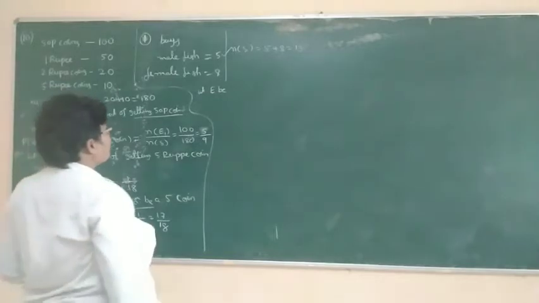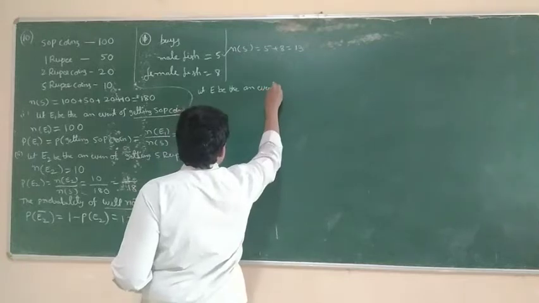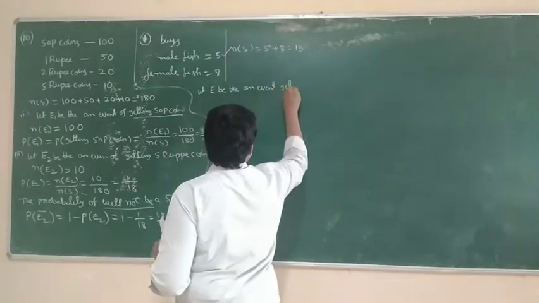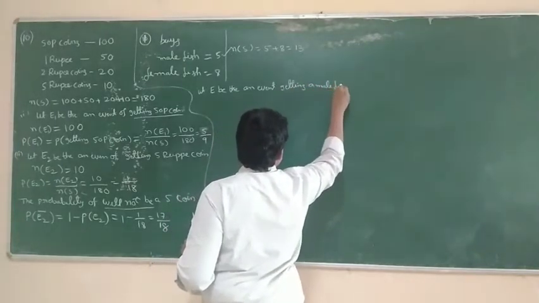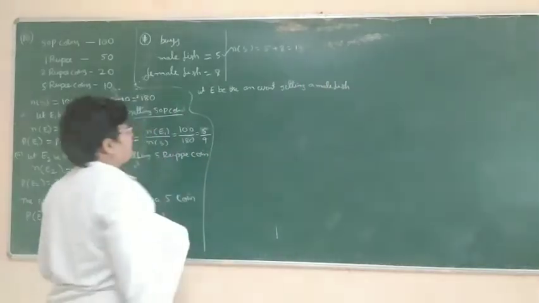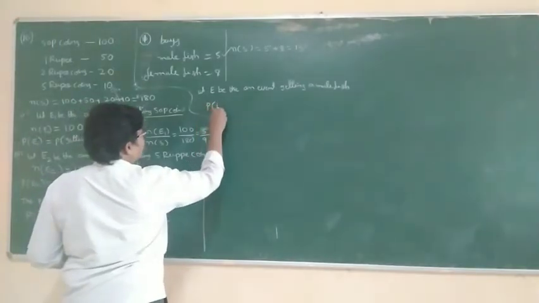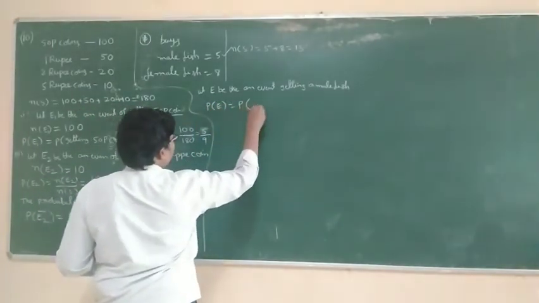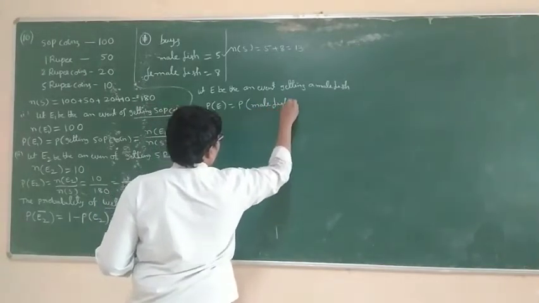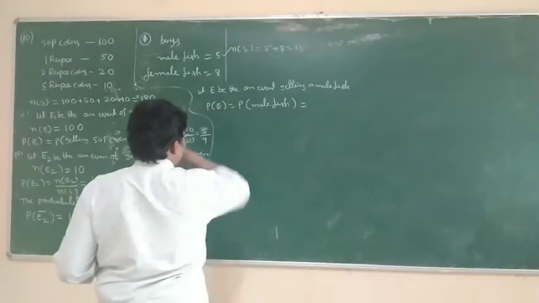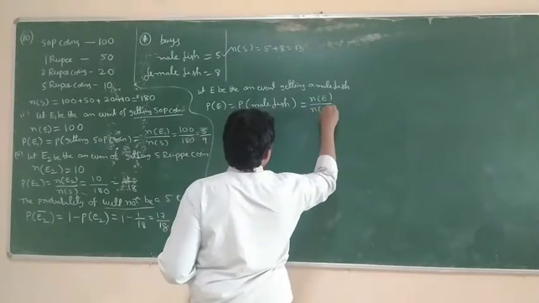Taken out a male fish means let E be the event of getting a male fish. Probability of an event E, an event of getting a male fish. So probability of E. What is E? E means male fish. What is the formula? n of E by n of S.